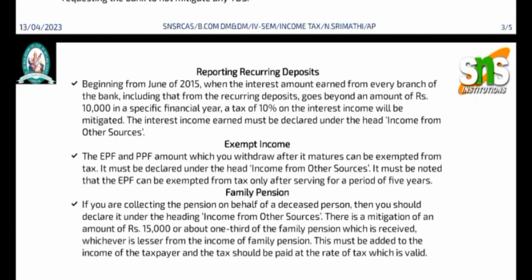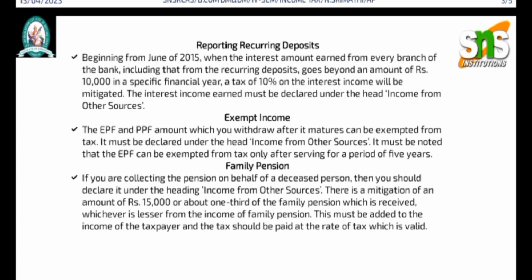Exempt income: the EPF and PPF amount which you withdraw after maturity can be exempted from tax. It must be declared under the head income from other sources. It must be noted that the EPF can be exempted from tax after a saving period of 5 years. And then family pension.